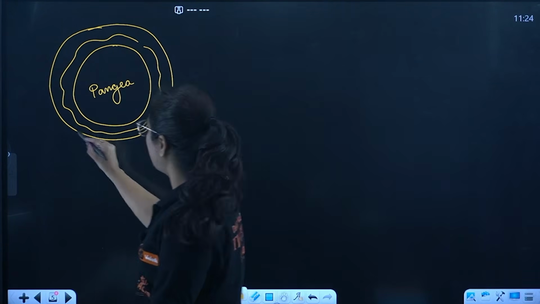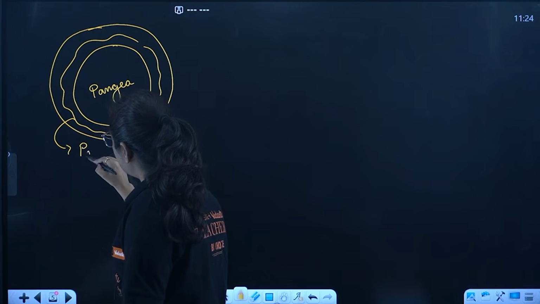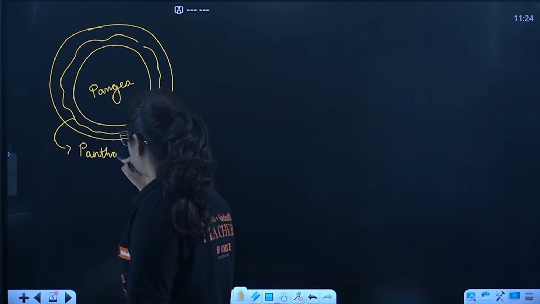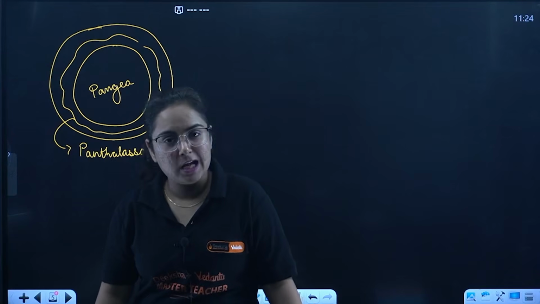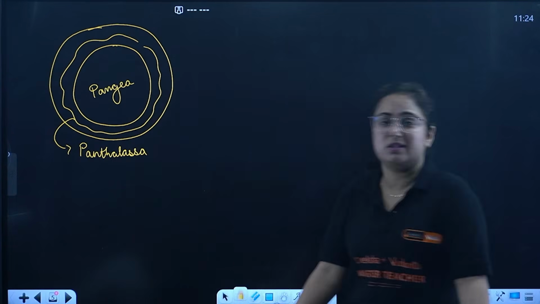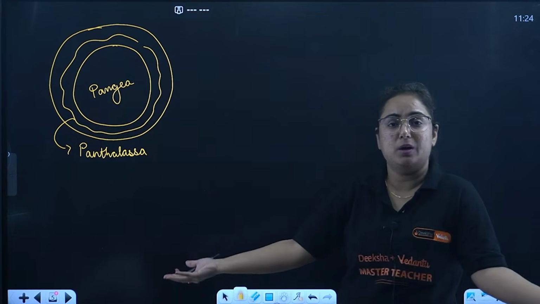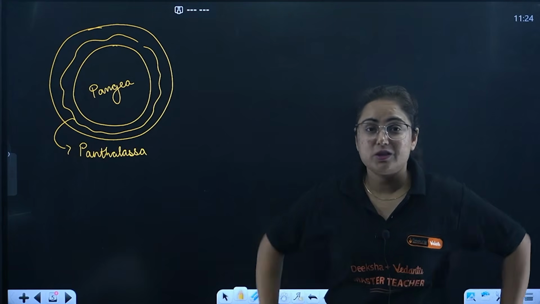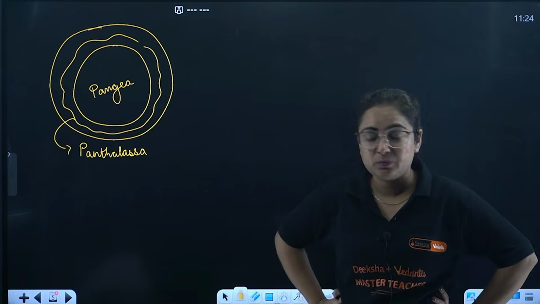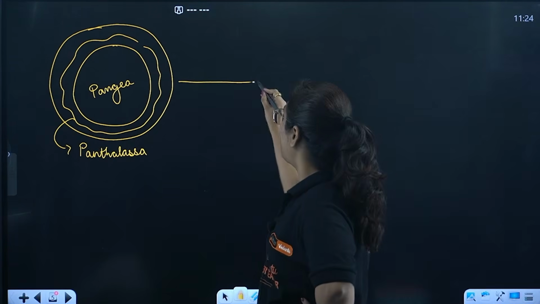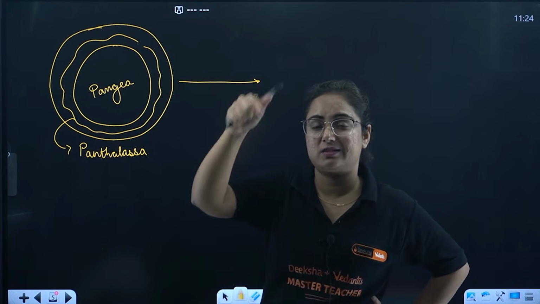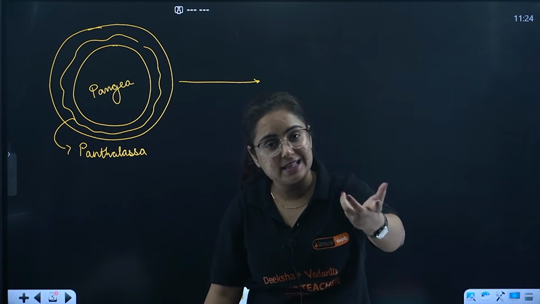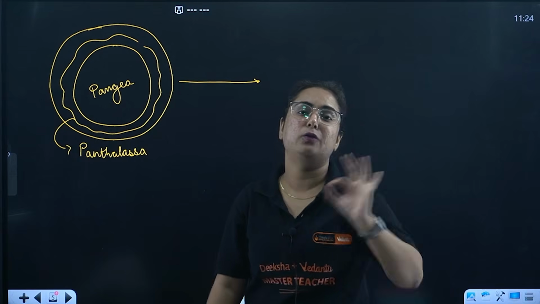Surrounded by water all around it, and this was known as Panthalassa. All water, all land. But you know that this is not exactly the same earth we have right now. How did it change? The question comes now. Beta, it changed because of forces. Yes, those forces I explained to you in the starting, intrusive forces as well as extruding forces.